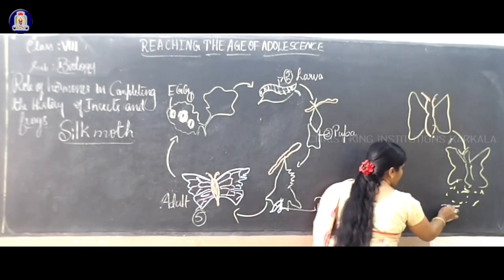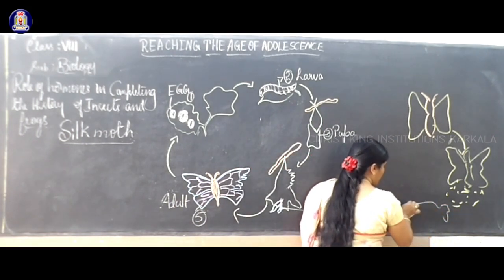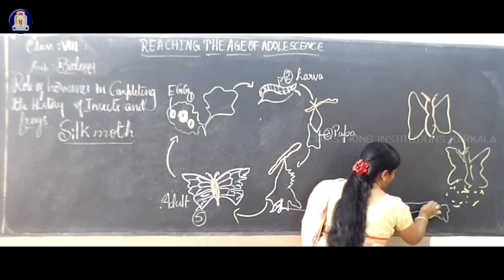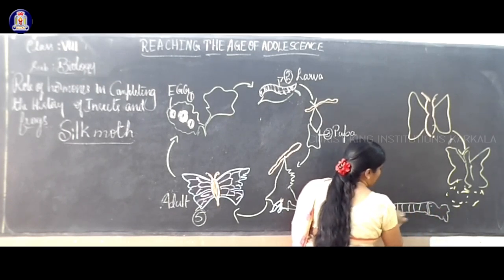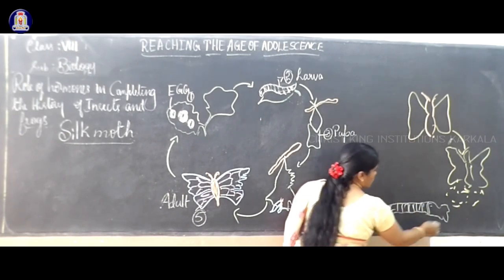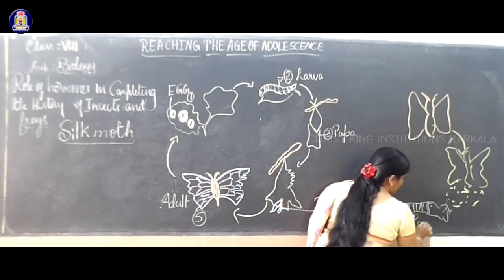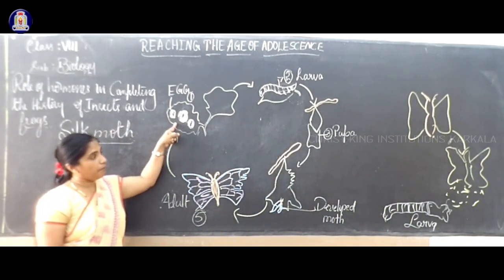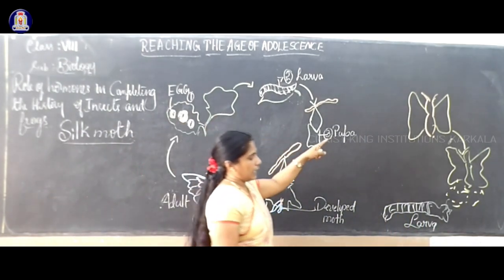So this is the structure called the larva, the larval stage. The female silk moth lays the eggs.